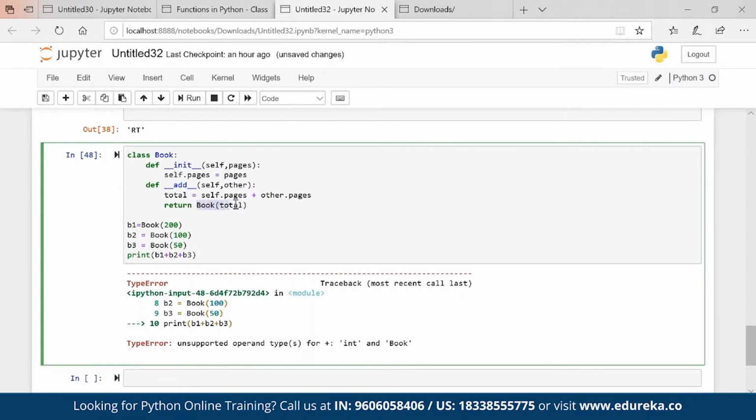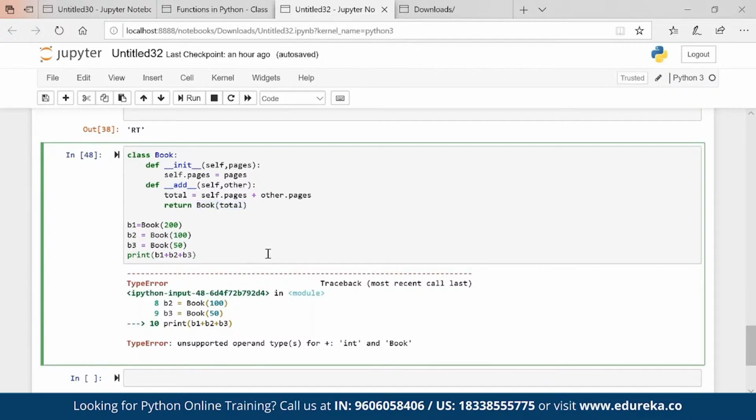So book 300 is what we are getting. So basically, when we are running this command, B1 is going to self, B2 is going to other, we are adding up the values, we are creating a book again, then this book total is going to self and B3 is going to other, and then two books will sum up.